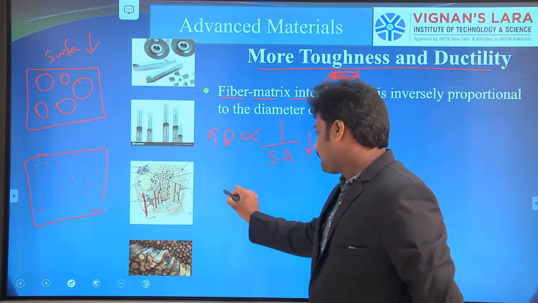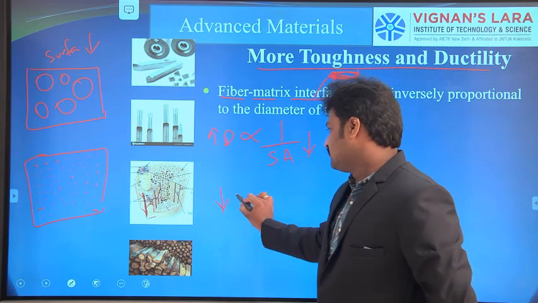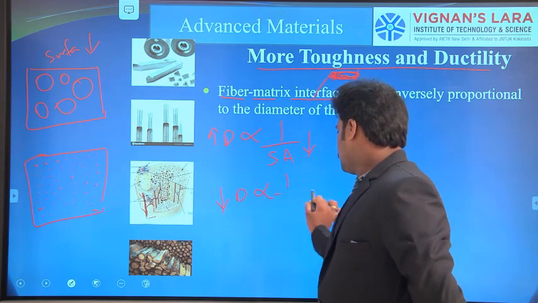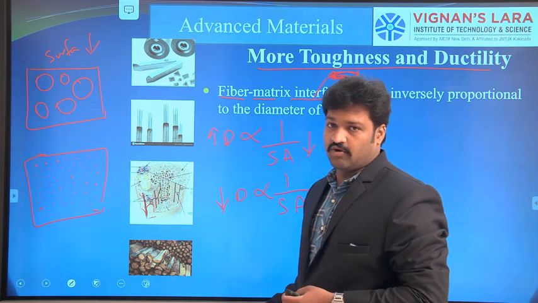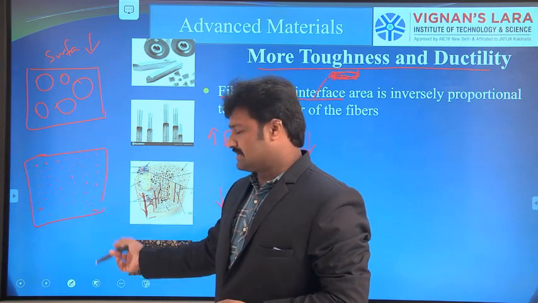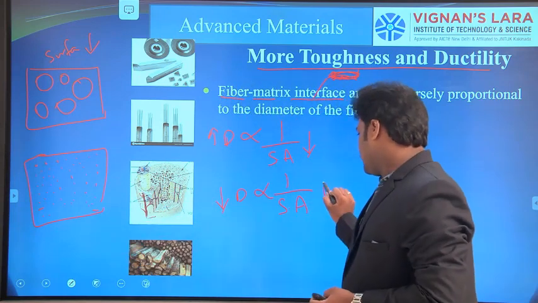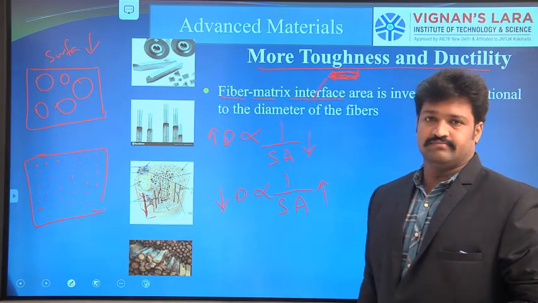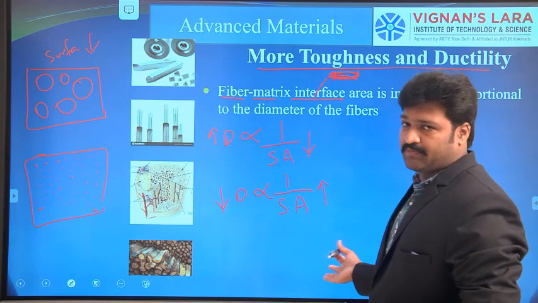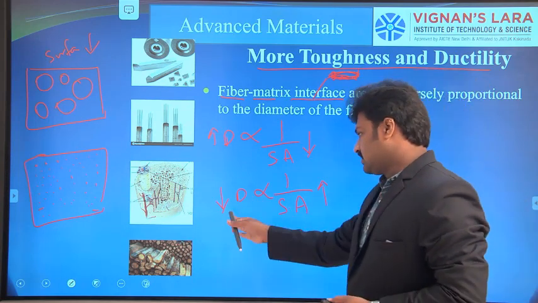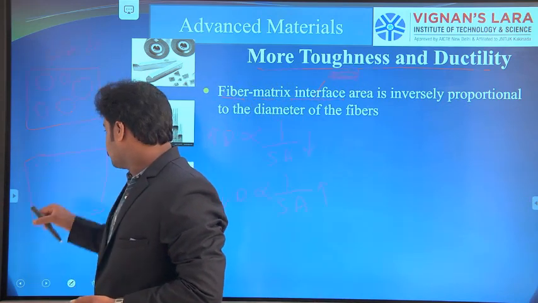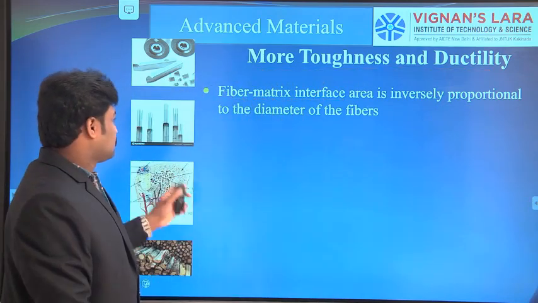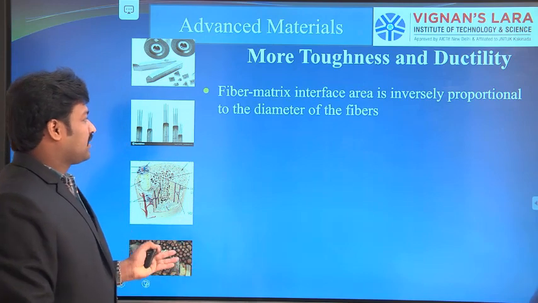Whereas if the diameter of the fibers is reducing, the surface area increases. The diameter is reducing, it means we are going for thin fibers, then the surface area will be high. Those are inversely proportional. So one is reducing, so that the other component will be increasing. So it is inversely proportional to the diameter of the fibers.